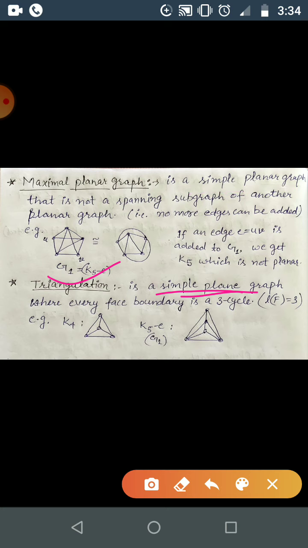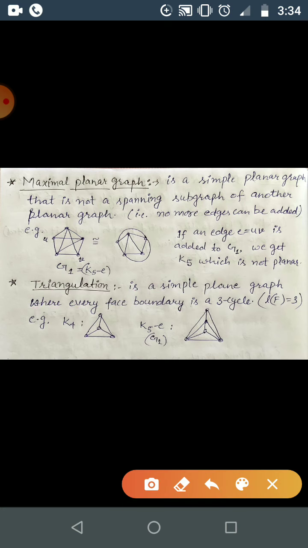Okay, so it is a simple plane graph where every face boundary is a 3-cycle. Or you can say the length of every face boundary is 3, because a face boundary of length 3 is possible only when C3 is there. So a triangulation is a simple plane graph where every face boundary is C3.